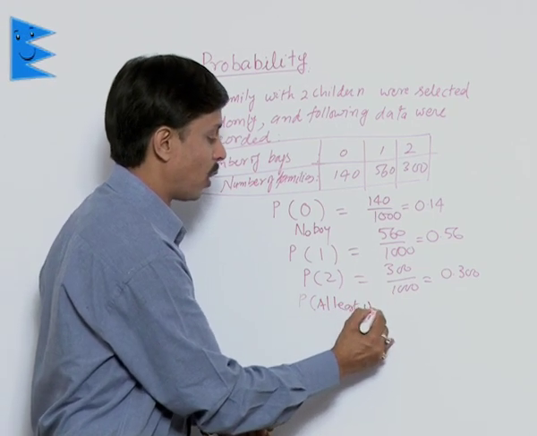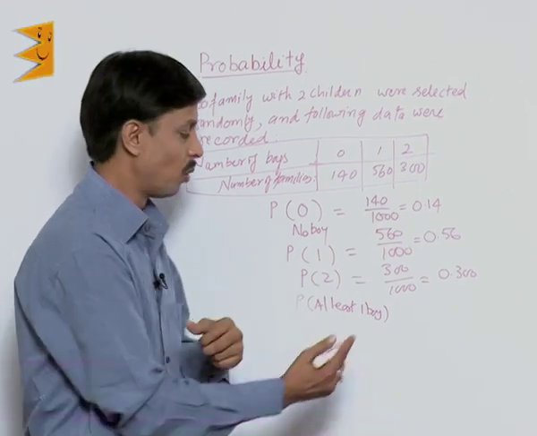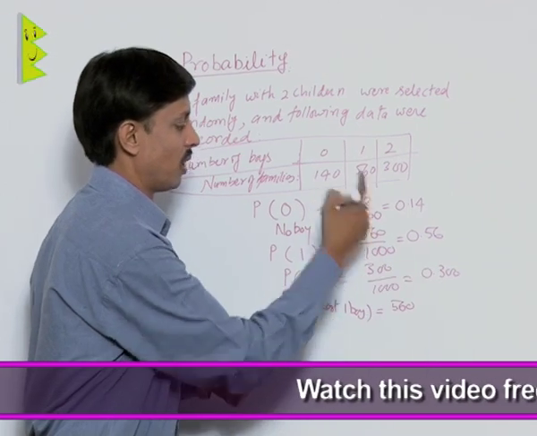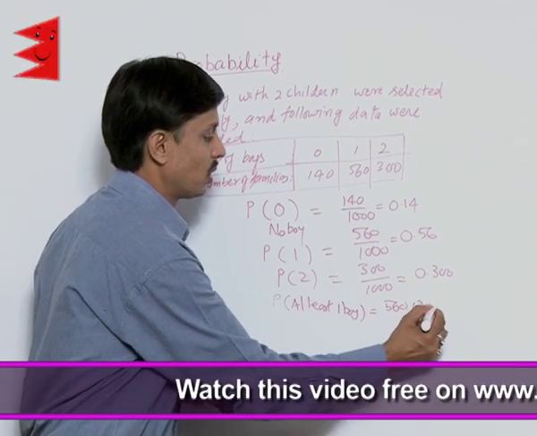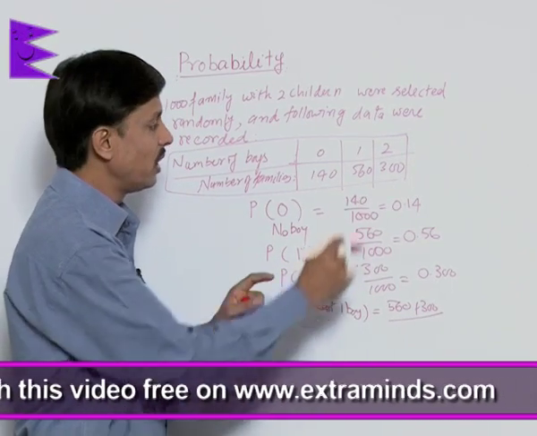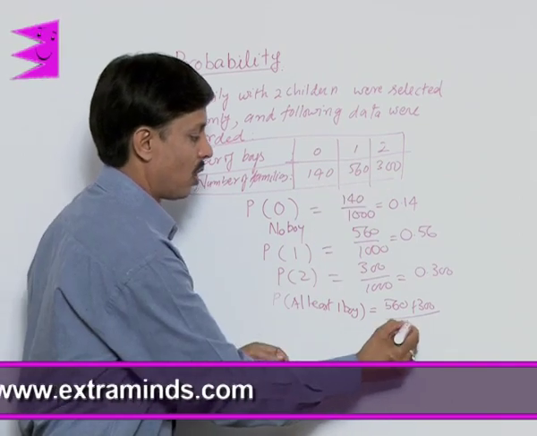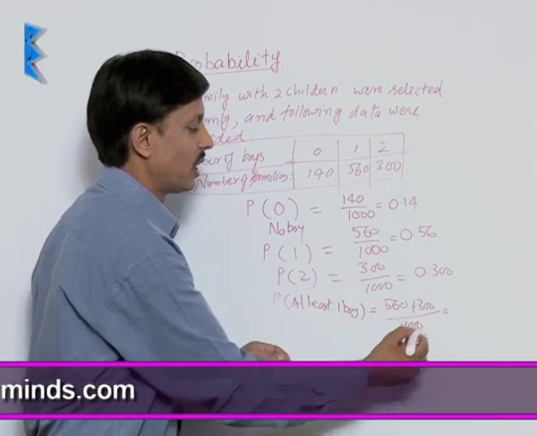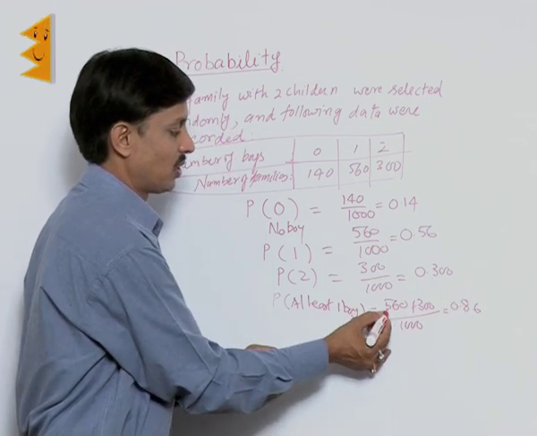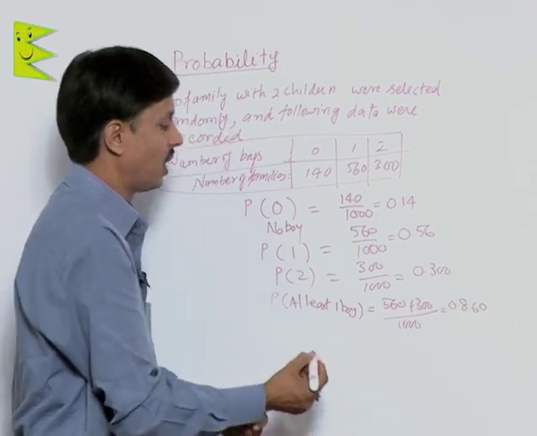Now the probability of getting at least one boy, that is 2 cases, either one boy or 2 boy. So for this it is 560 for one boy, and 300 for both boy. So probability of at least one boy is both the cases are to be added upon 1000. So answer is 0.86. 560 plus 300 is 860, divided by 1000 is 0.86.